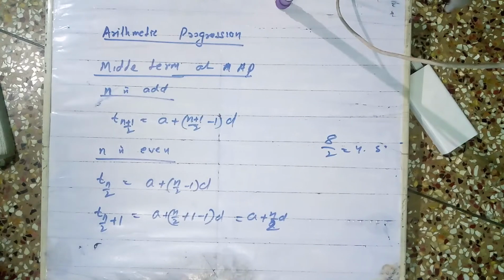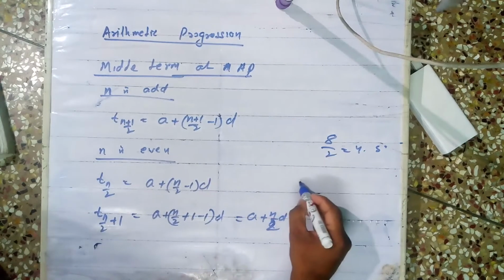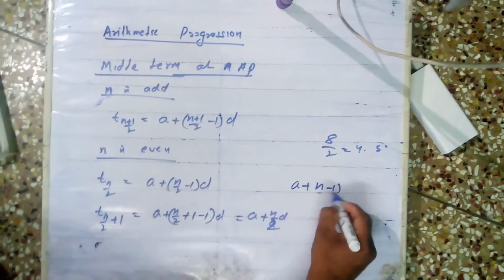Last concept: we know the nth term from the first is a plus n minus 1 into d.